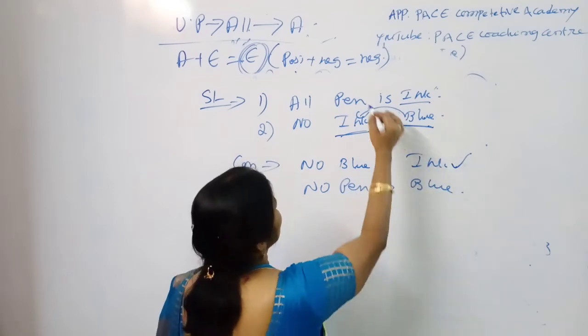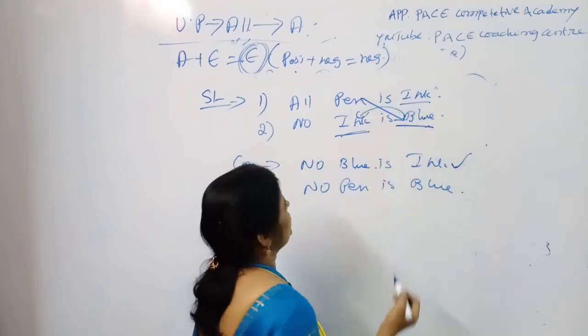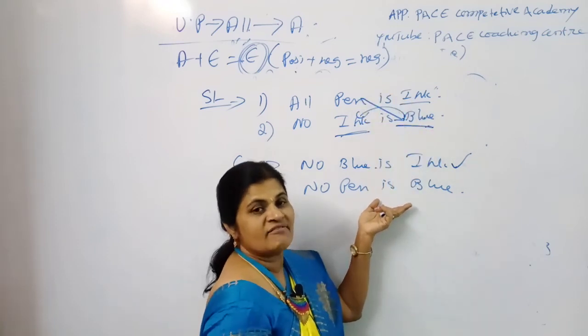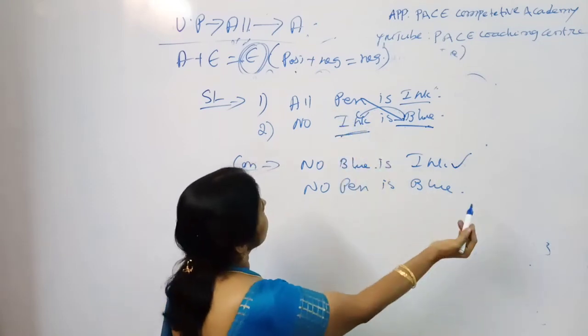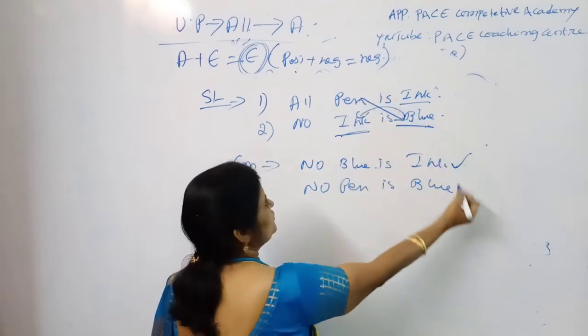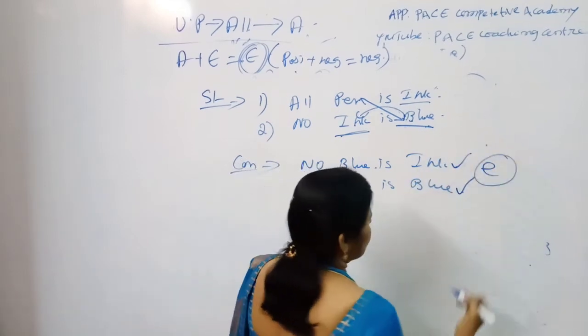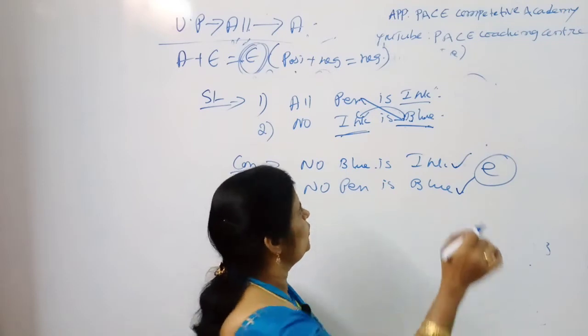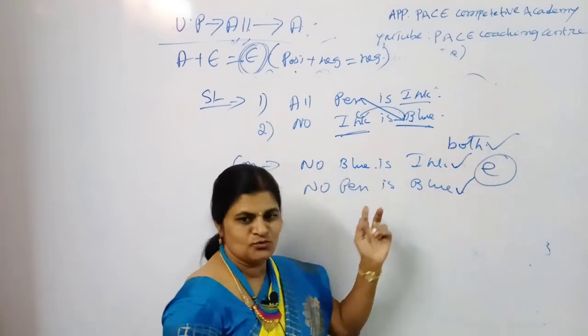So no pen is blue means, while coming to the subject of the first one and the predicate of the second one, it is definitely a perfect conclusion, PC. So in the PC condition, A plus E gives the answer E, means no pen is blue. This is also a perfectly right answer. So in this case, E. What is the option? Both are correct. Both 1 and 2 are correct.